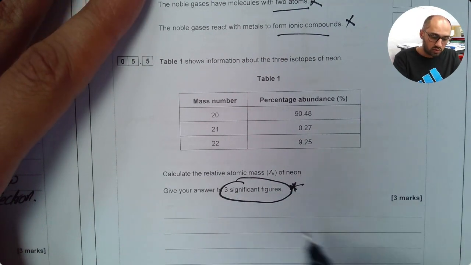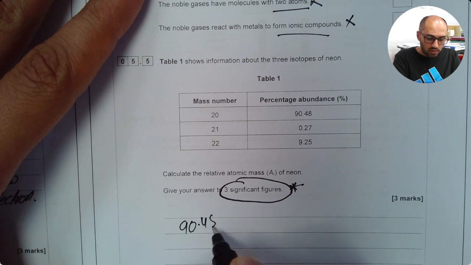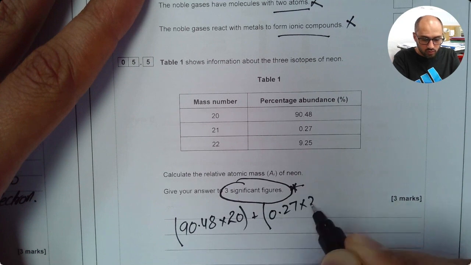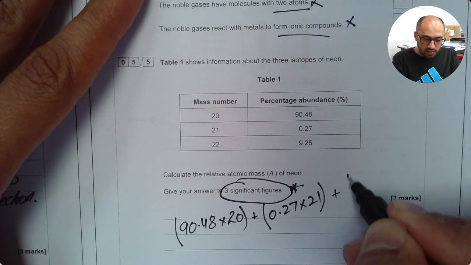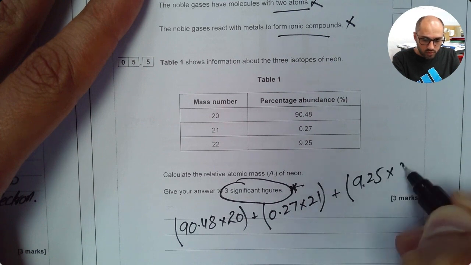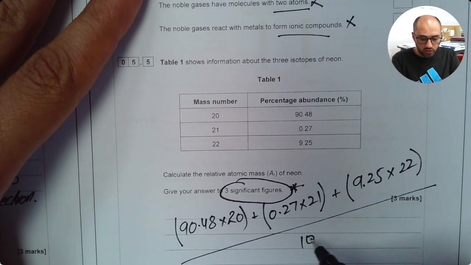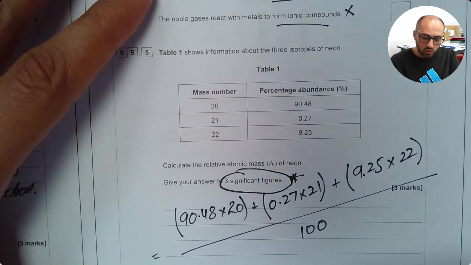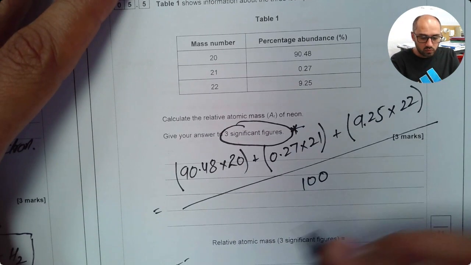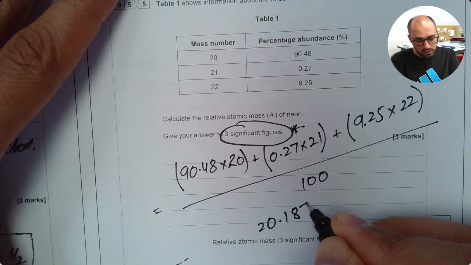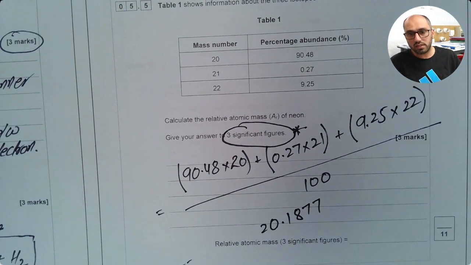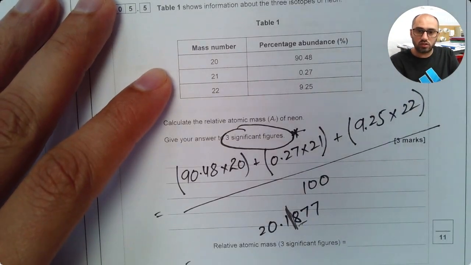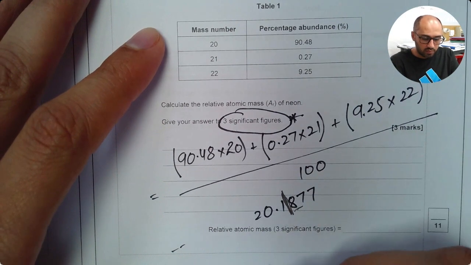So all I have to do is 90.48 times 20, plus 0.27 times 21, plus 9.25 times 22, and I'll divide this by 100 because the total percentage here is 100. Once I solve this, I will end up with an answer which will be 20.187. But the question says I have to give my answer to 3 significant figures, so I have to round it at this location. This is 8, so the previous number will go up by 1. It will become 20.2.